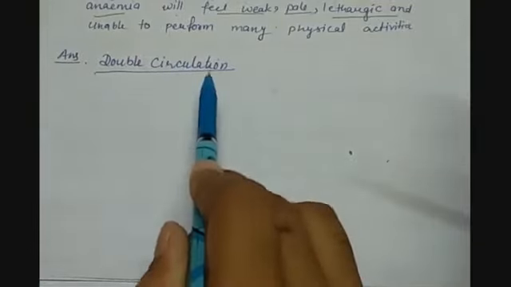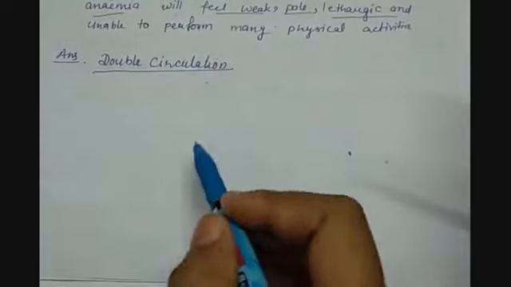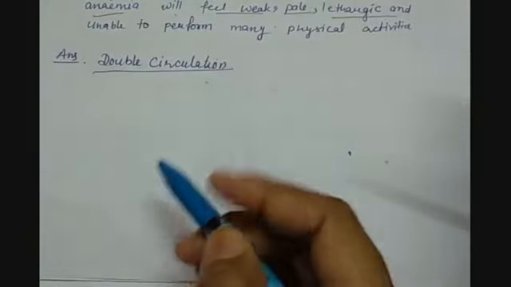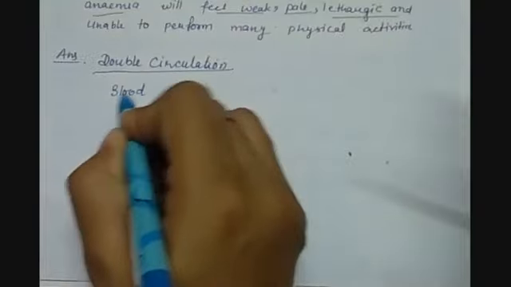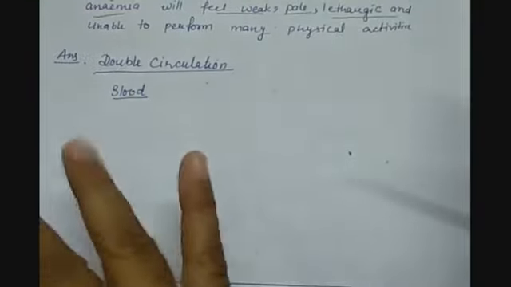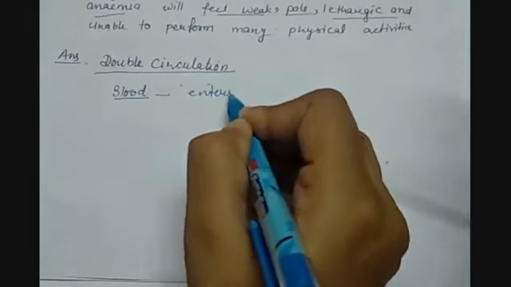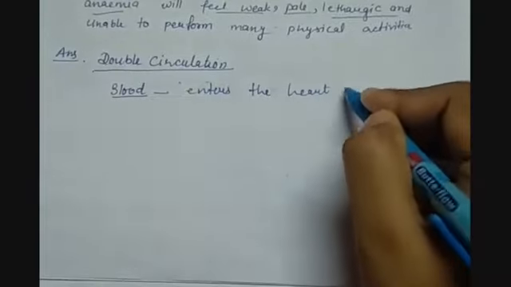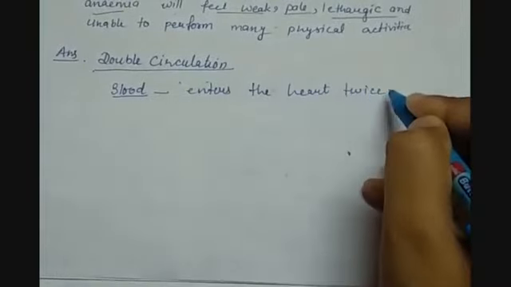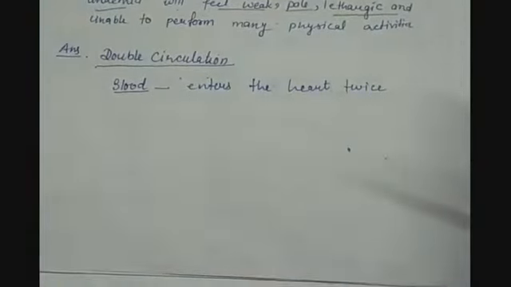Double circulation means the circulation of blood, where the blood that circulates in our complete body enters the heart twice during its one cycle. And which kind of complete cycle is there?